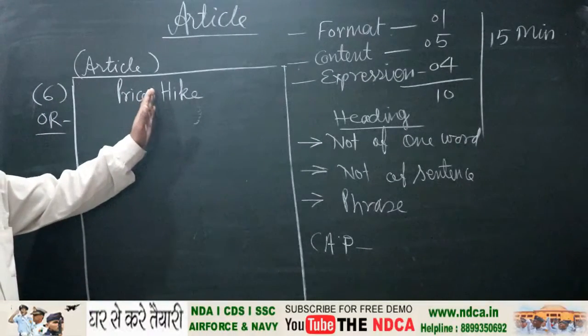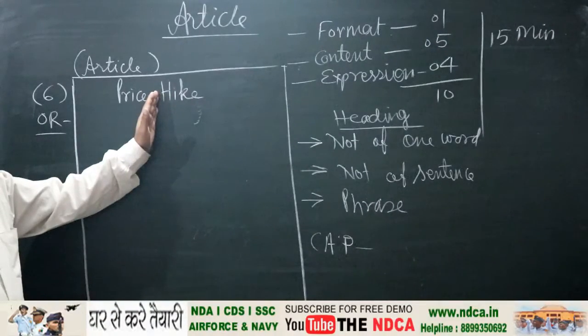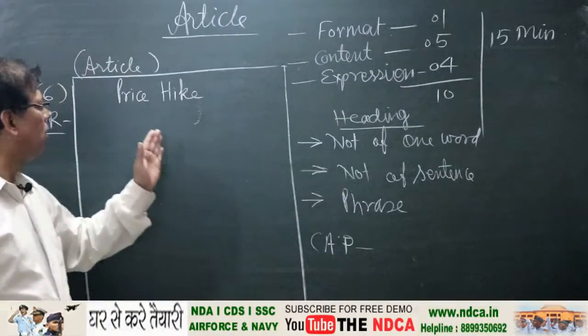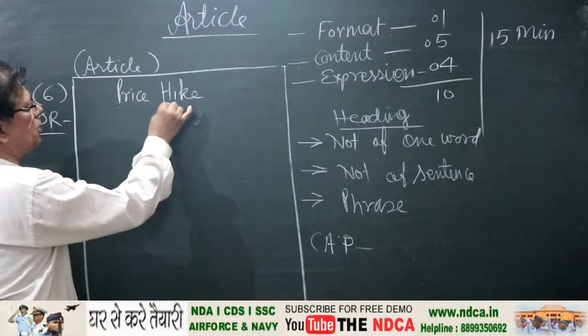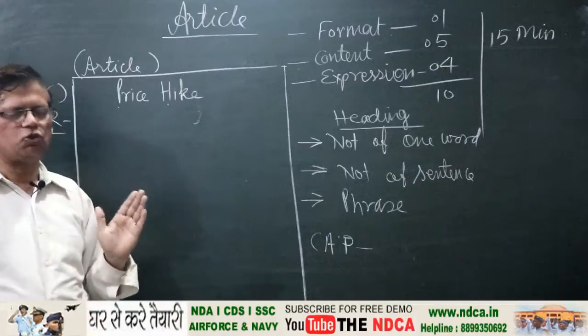If there is any article A and the in between, or there is any preposition or connector, this should be in small letters, CAP. Otherwise, first letter of each word should be in capital, or all the letters should be in capital. Choice is yours.